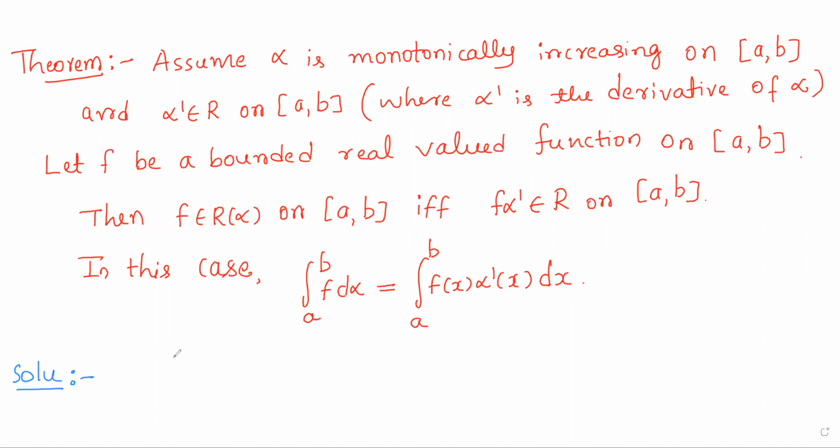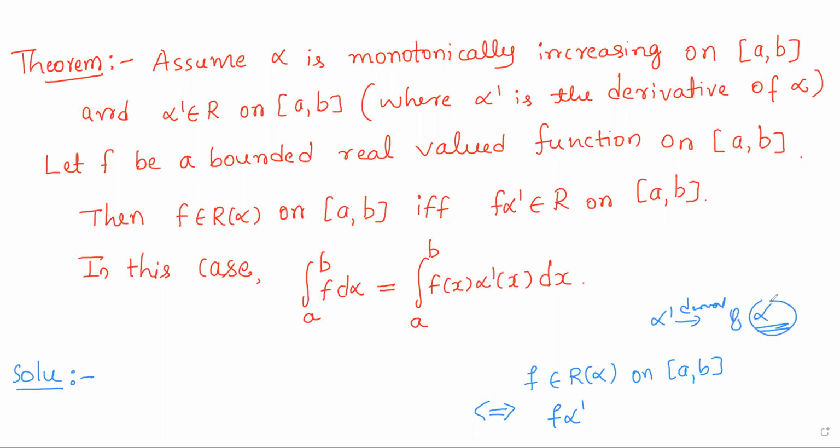In this video, we shall relate the Riemann-Stieltjes integral with the Riemann integral in a different way. Here we shall show that a bounded real valued function f will be Riemann-Stieltjes integrable on some closed interval [a, b] if and only if f into alpha dash, where alpha dash is the derivative of alpha, is Riemann integrable on the closed interval [a, b].